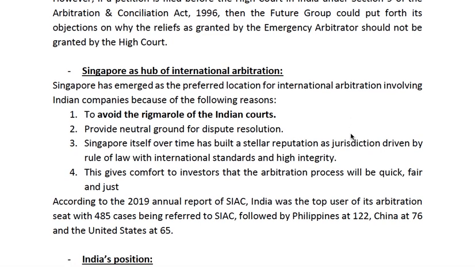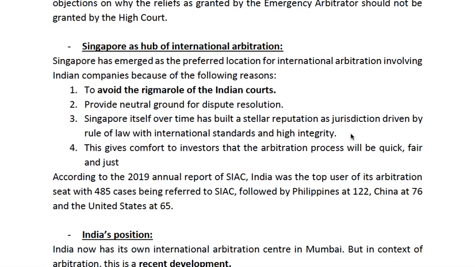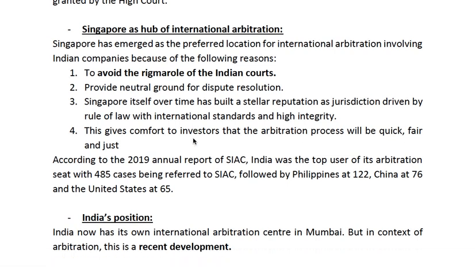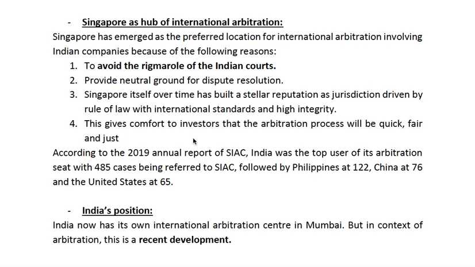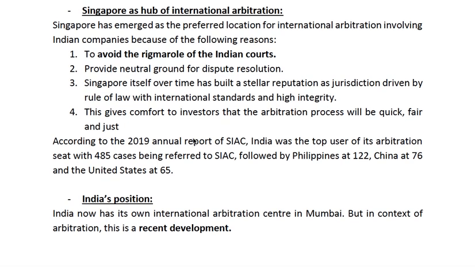Now, why has Singapore emerged as a hub for international arbitration? There are several reasons. Some of those are to avoid the rigmarole of the Indian courts, and to provide a neutral ground for dispute resolution. Singapore has built a stellar reputation, right? And it follows the rule of international law.